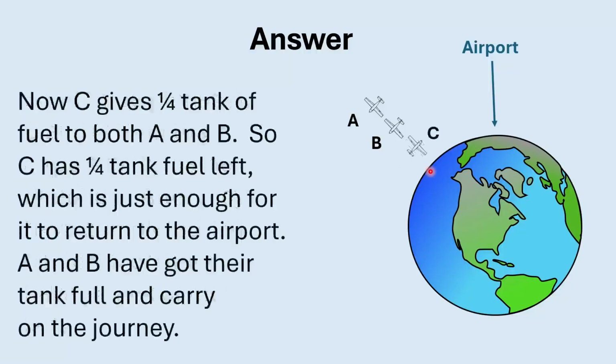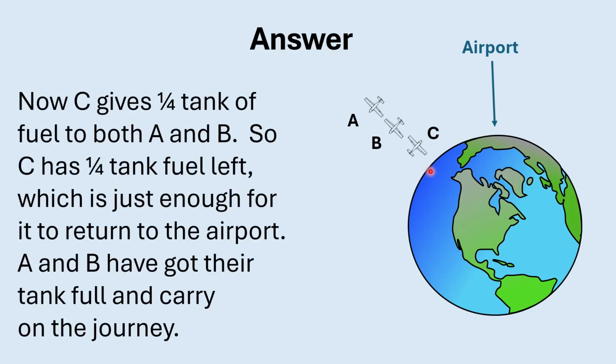Then plane C will give a quarter tank of fuel to A and another quarter tank of fuel to B. That means C will only have a quarter tank of fuel left, which is just enough for it to return to the airport. So C will turn around and go back. After the transfer, planes A and B have full tanks, and they will carry on the journey in the same direction.